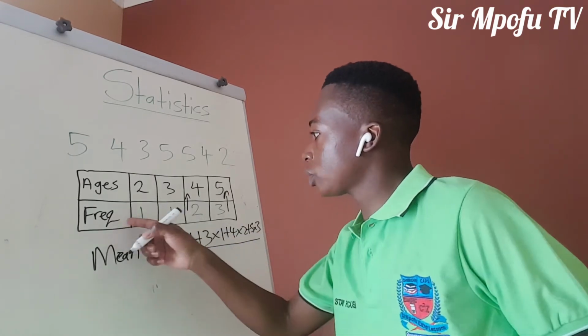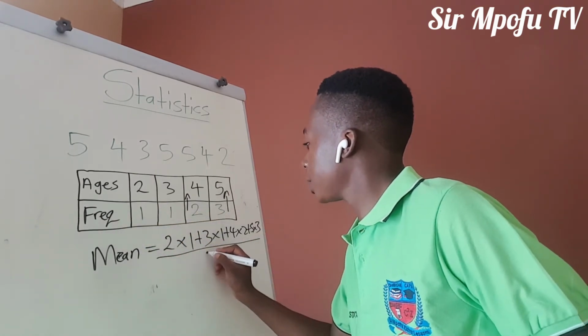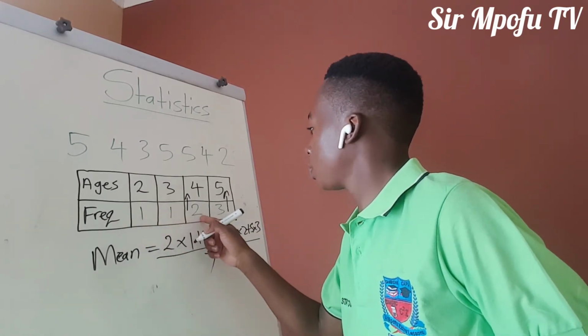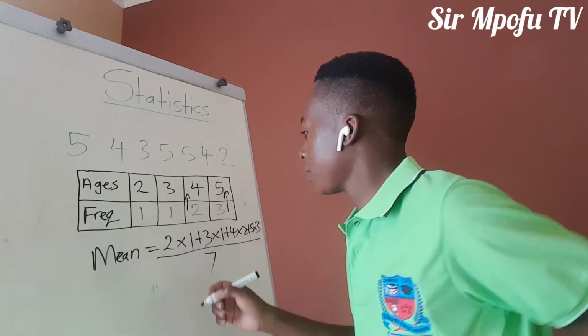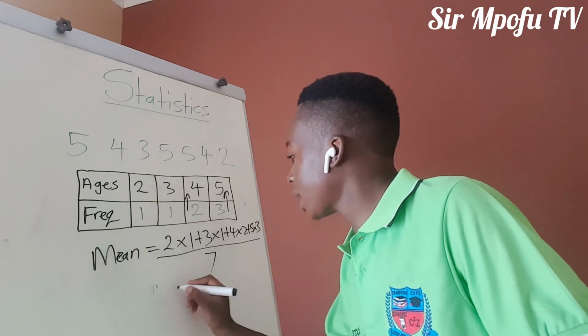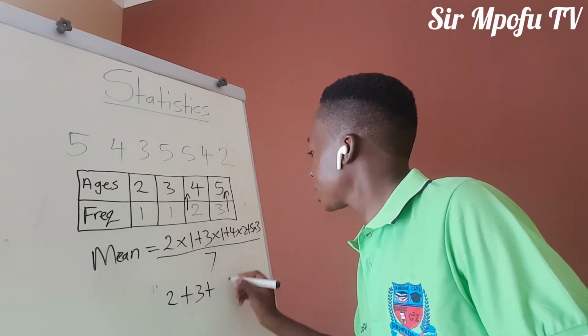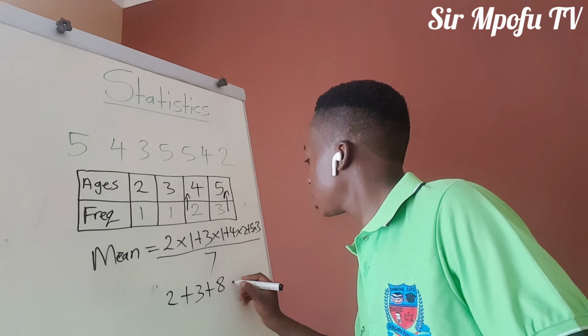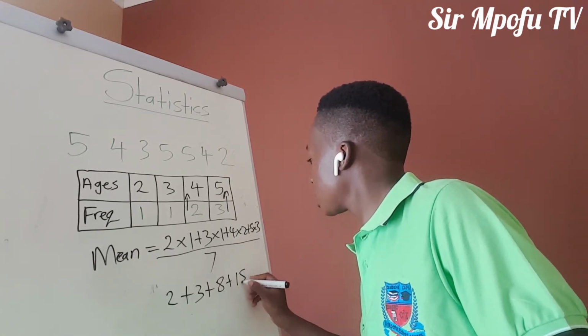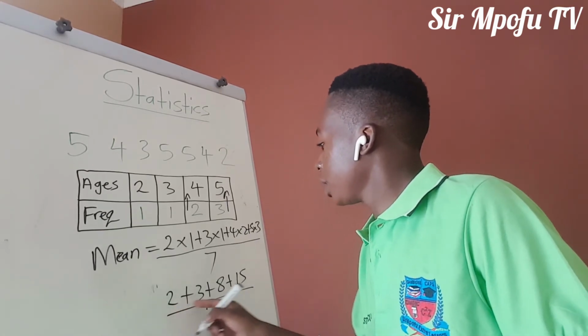Then you divide by the total number of frequencies, which is 7. 1 plus 1, 2 plus 2, 4 plus 3, that is 7. So 2 times 1, what is your answer? That is 2 plus 3 times 1, that is 3 plus 4 times 2, that is 8 plus 5 times 3, that is 15, over 7. If you add this,